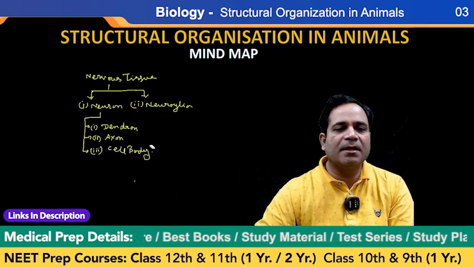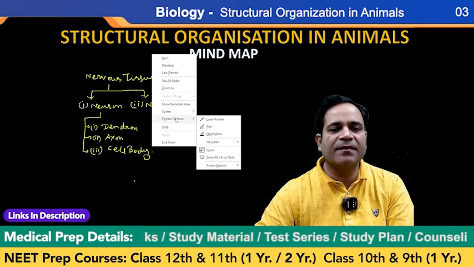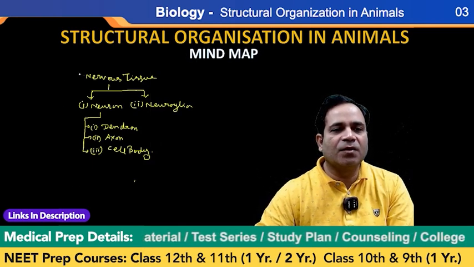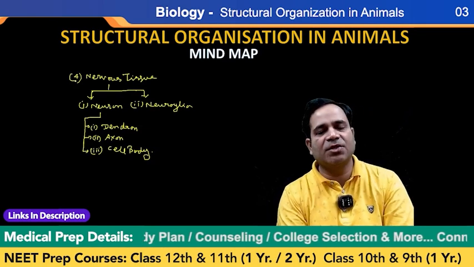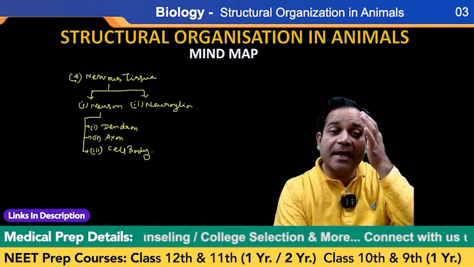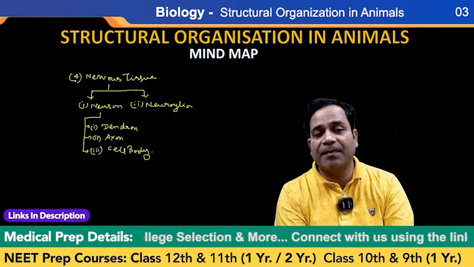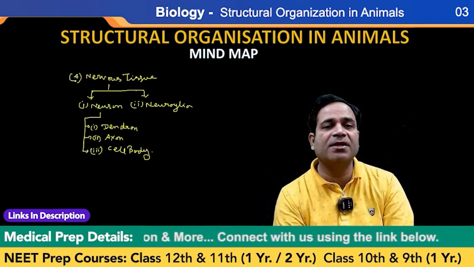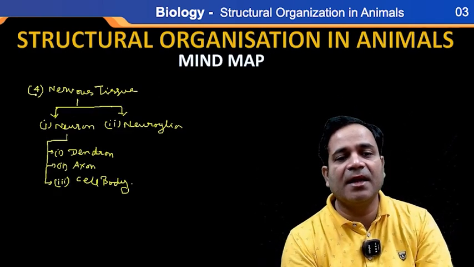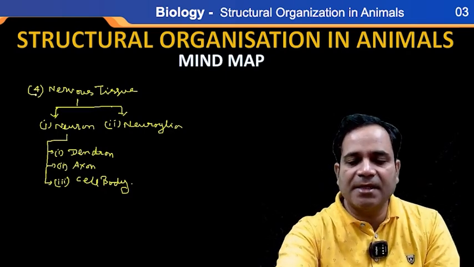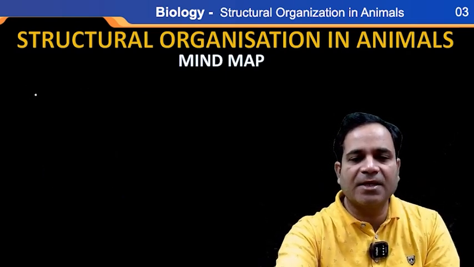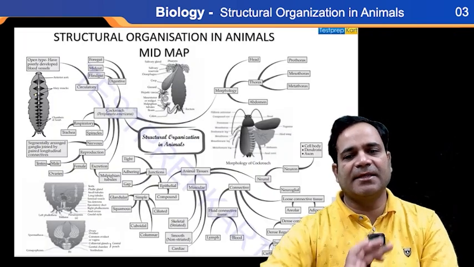because in the animal tissue classification, the fourth one, my dear, is nervous tissue, and this nervous tissue is classified into two parts, that is neuron and neuroglia. And neuron has a classification of three, that is dendron, axon, and cell body, my dear. Correct? So these all are the classification.